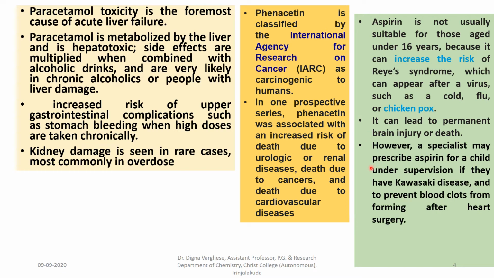However, a specialist may prescribe aspirin for a child under supervision if they have Kawasaki disease and to prevent blood clots from forming after heart surgery. It can cause stomach ulcers. It can cause stomach bleeding, and it can worsen asthma.